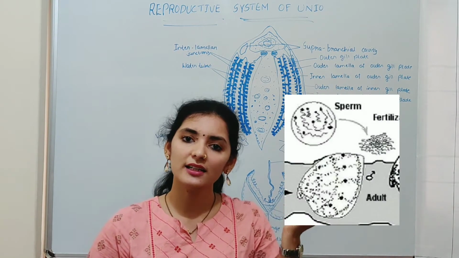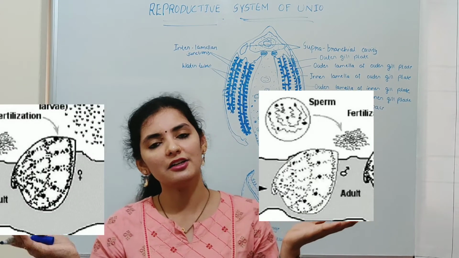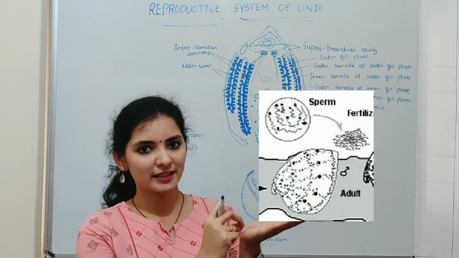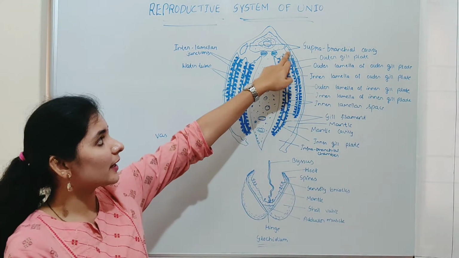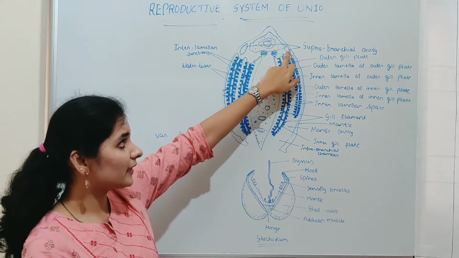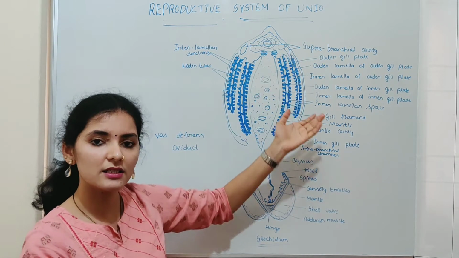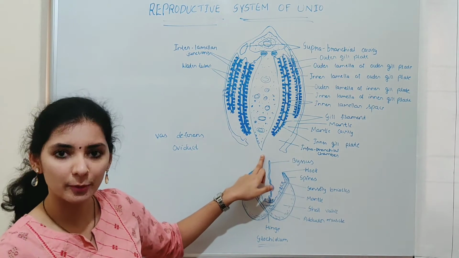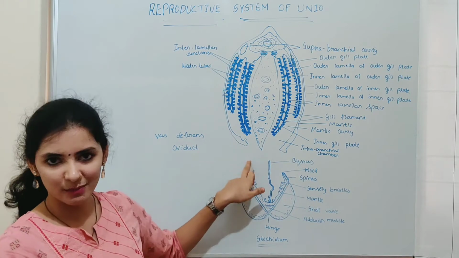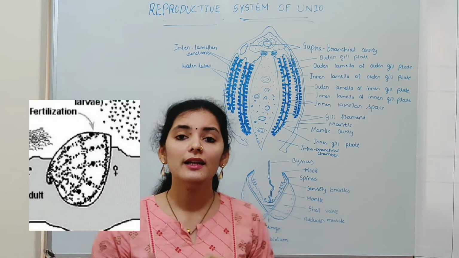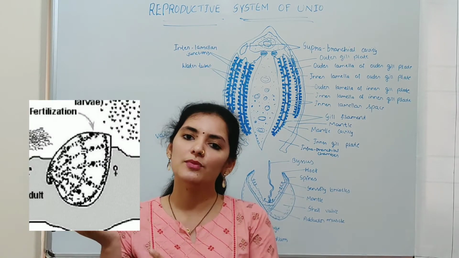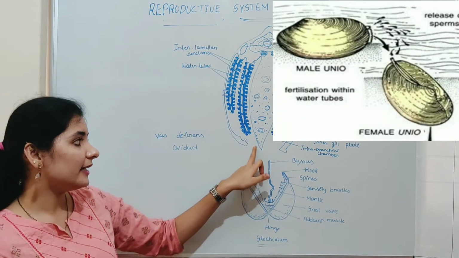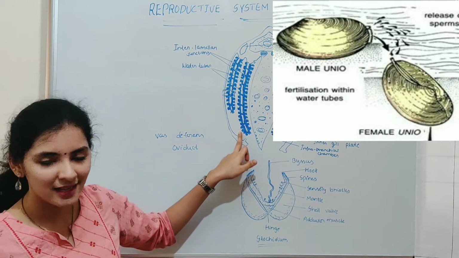Imagine this as an adult male Unio and this as an adult female Unio. In the male Unio, the sperms are released from the testes and reach the suprabranchial cavity. From the suprabranchial cavity, the sperms enter the exhalent siphon and through it come out of the body into the aquatic medium. Meanwhile, if a female encounters those sperms, then the sperms enter the female body. Sperm from the outside enters the body of the female through the inhalent siphon.